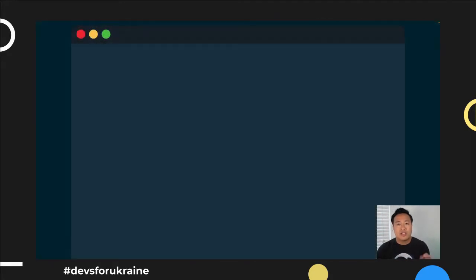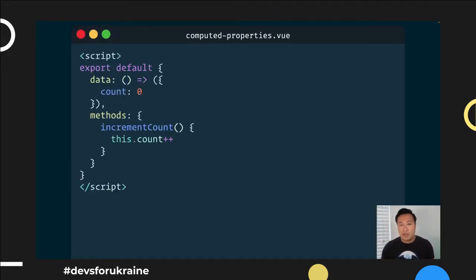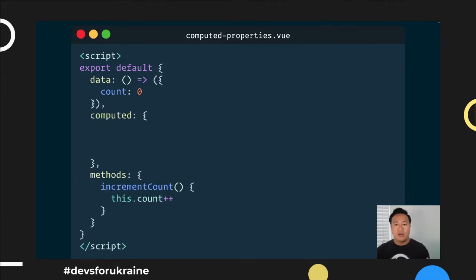And so one of the things Vue did was basically come up with a pretty elegant solution for how this works. So you have your reactive data here, right? Here we have the count. Well, how do we do that? Well, we have this idea of computed properties, which are, in other words, things that are derived from the source of truth, in other words, your reactive data. So how might this look?